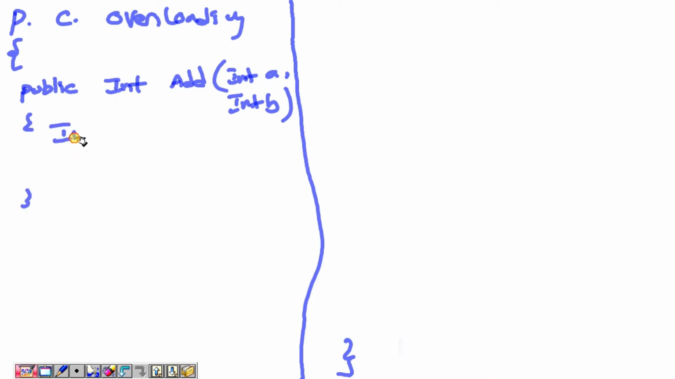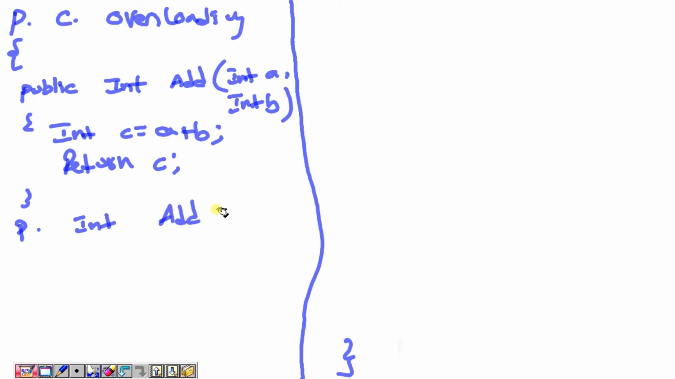Here, int c equal to a plus b. Now return c. This is one of the methods we are declaring, public int add, with two parameters, and the sum is stored in one variable. That variable I want to return. So this we are calling the add method. We are calling the same method, public int add.